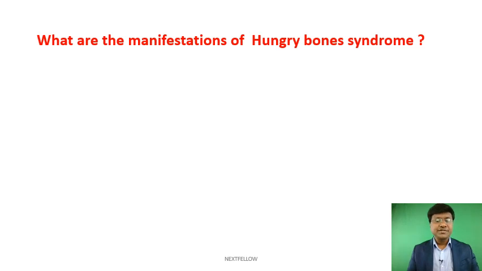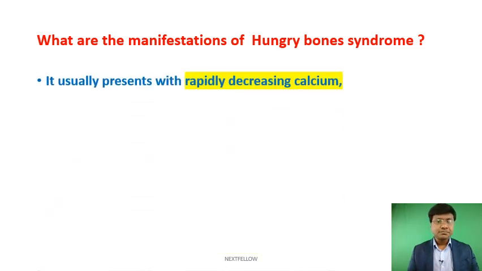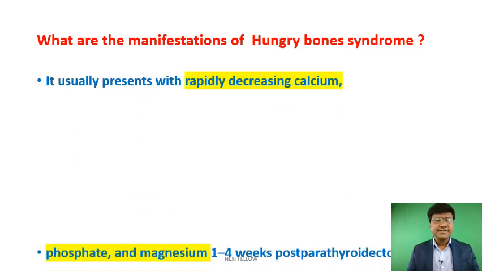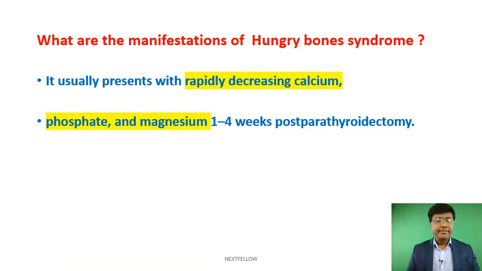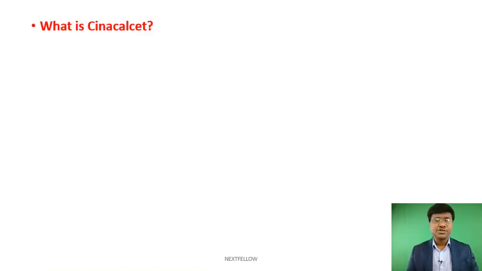Now, what are the manifestations of hungry bone syndrome? There will be decreased calcium, decreased phosphate, as well as decreased magnesium 1 to 4 weeks after parathyroidectomy. That will be the manifestation of hungry bone syndrome.